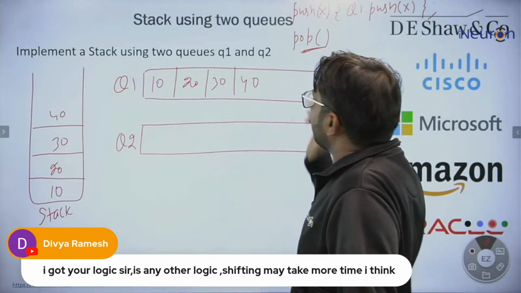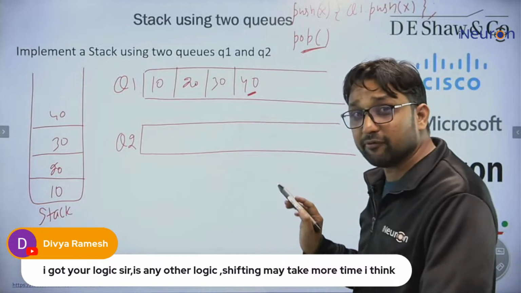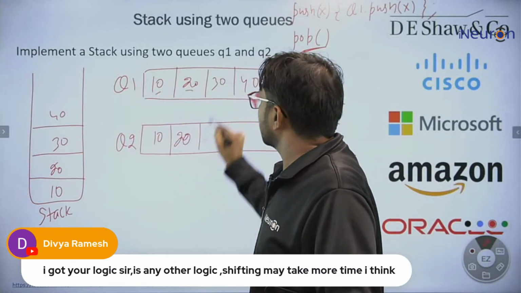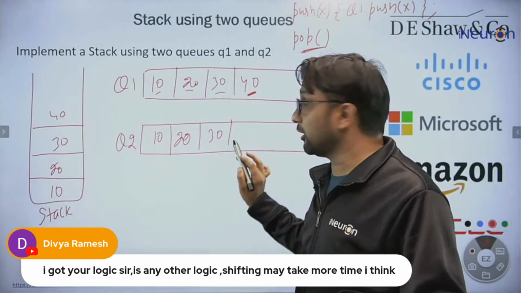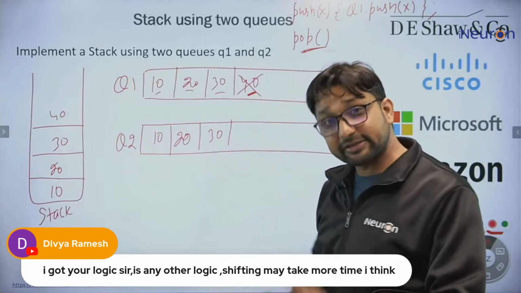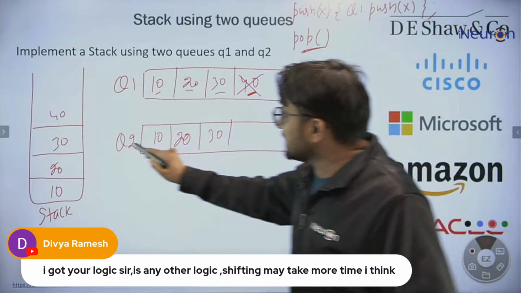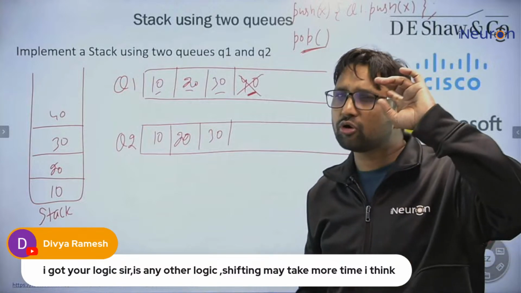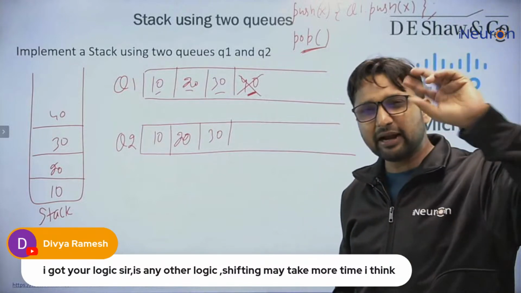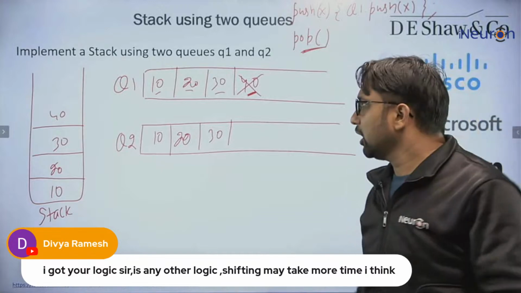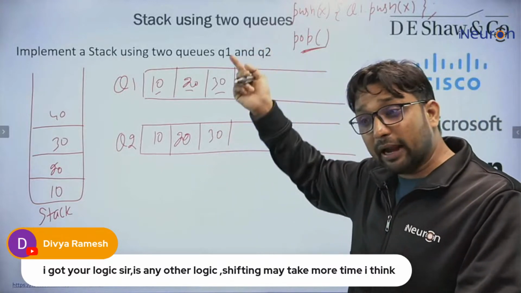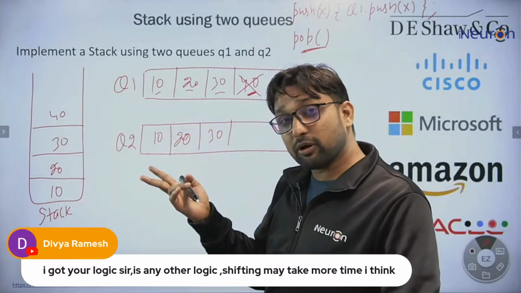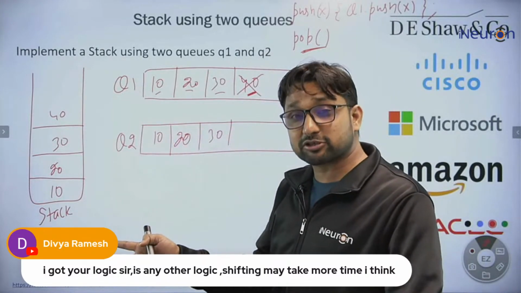What we can do now, I want to delete this element. I will take this element here, this element here, this element here, just like the previous one till now. And after that you delete this, same as the previous one. After this, in the previous logic I changed the name. Here I'm not changing the name, because that logic does not hit the brain directly. Again, you need to think over it, then only that logic will come to your mind. But this logic hits the mind more in the first go.